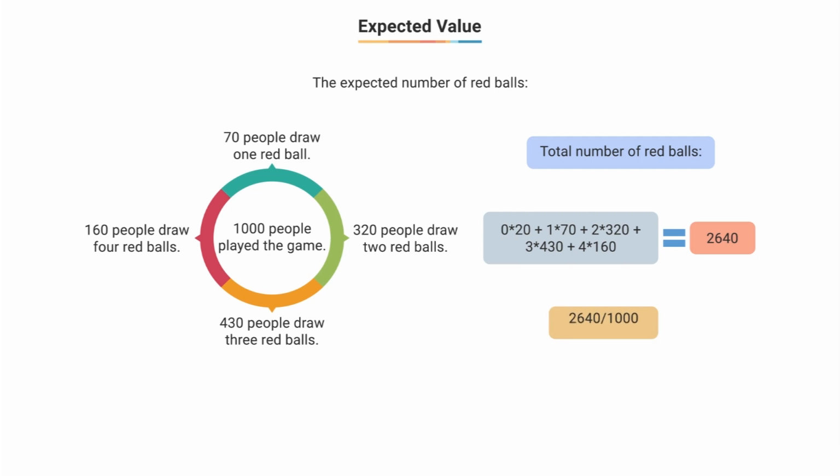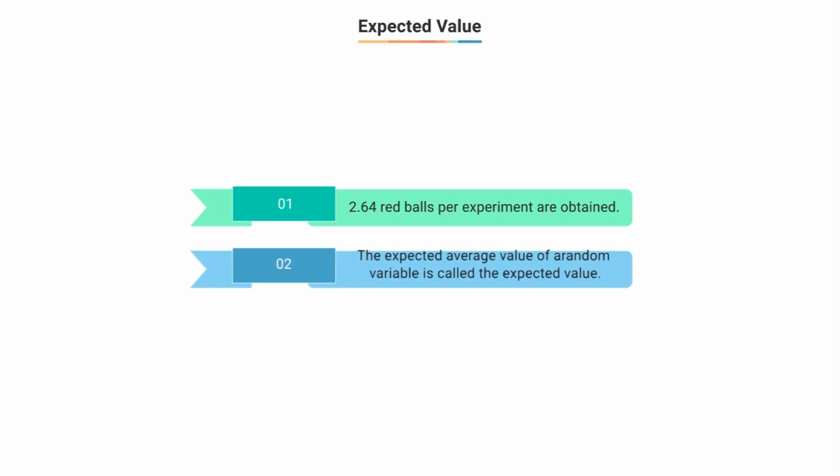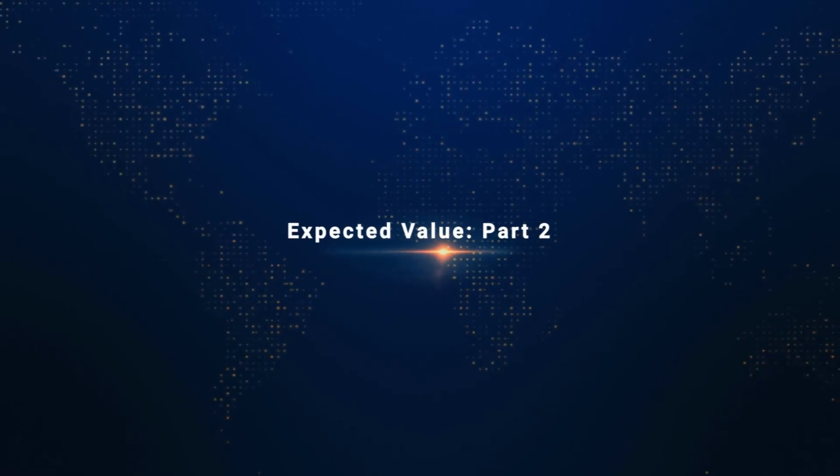So if we take the division of these two, we can say that we are seeing 2.64 red balls in one experiment on average. In other words, we can expect a person to draw 2.64 red balls in one game. And so in a nutshell, the average value that we would expect to get for a random variable is called its expected value. Let's continue our discussion of expected value.